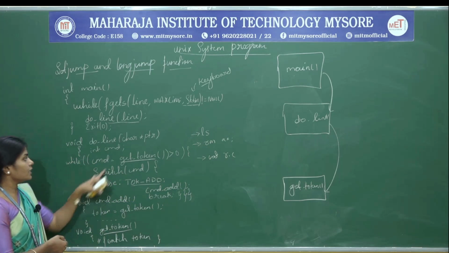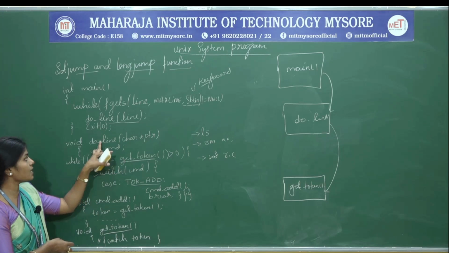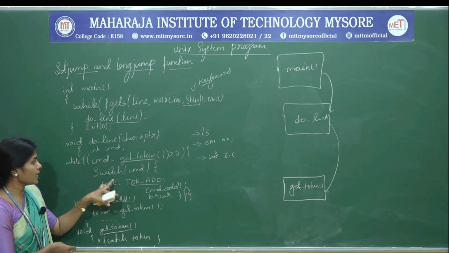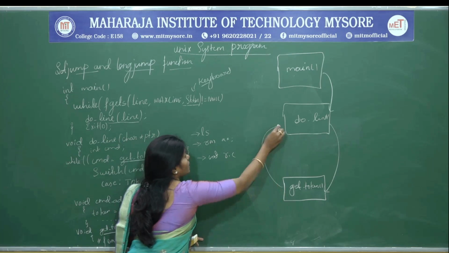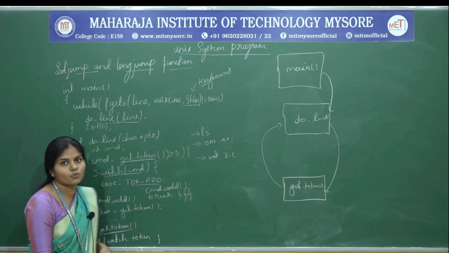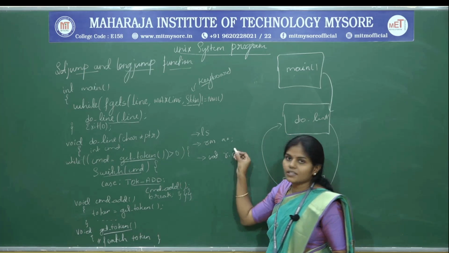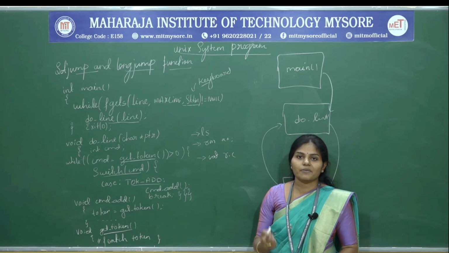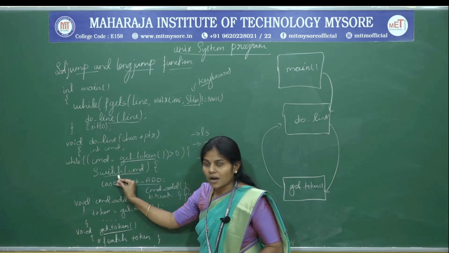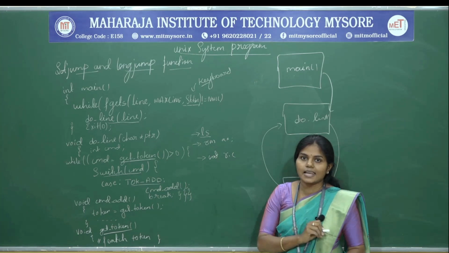Now after that it returns back to the called function, that is do_line, right. Next after that, again by using the switch command, it is going to execute each and every command the user has entered one by one. So by using the switch on cmd, the first command it is going to take is the ls command.